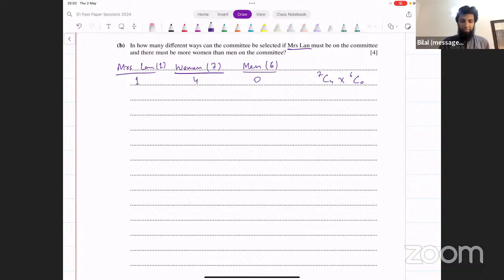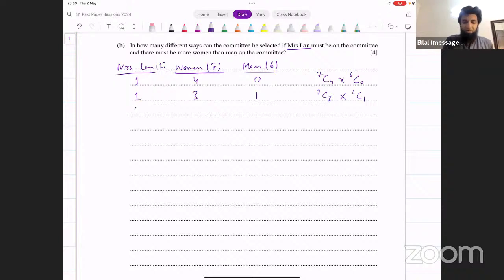Okay. Then another possibility could be, out of 7 remaining women, we select 3 more, and out of remaining 6 men, we select 1 more. What would that be? That will be 7C3 multiplied by 6C1.